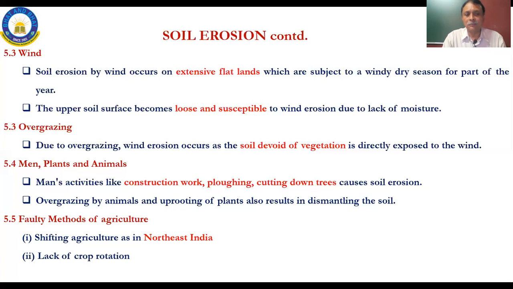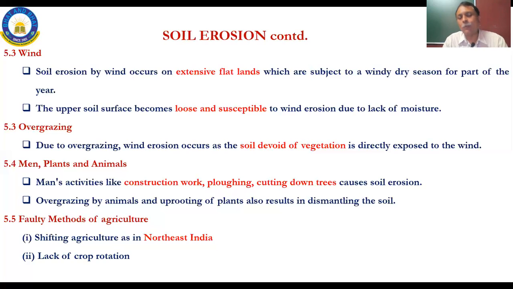So, lack of crop rotation. Someone is growing wheat or someone is growing paddy. For instance, groundnuts, you must have studied in your botany and other subjects, fix nitrogen in the soil. So nitrogen fixing capacity is there for the groundnut crop.